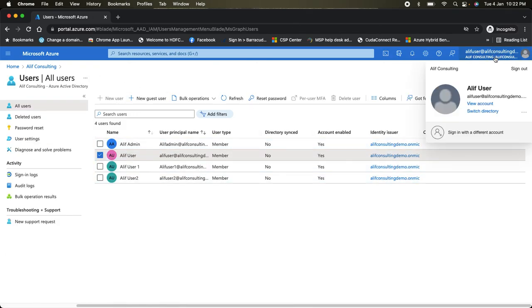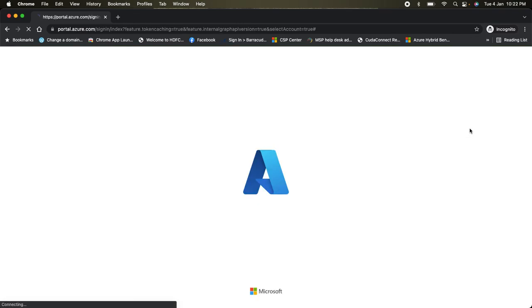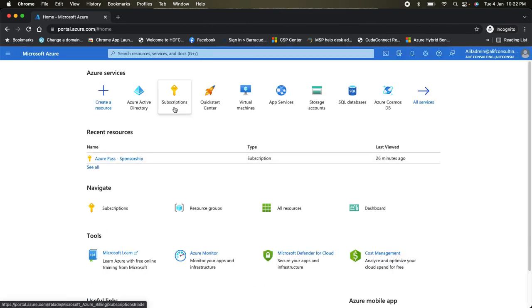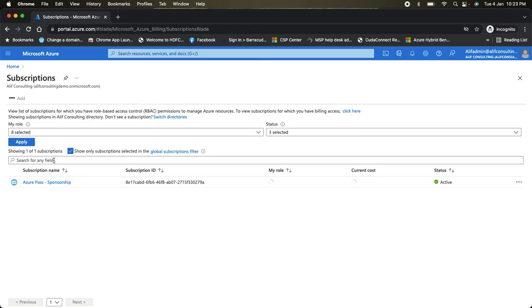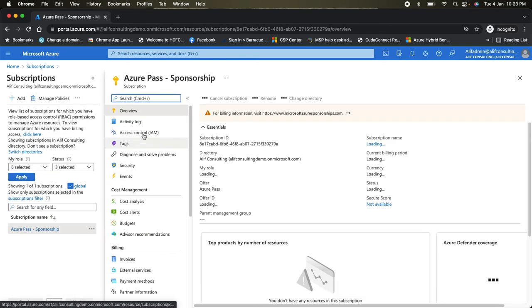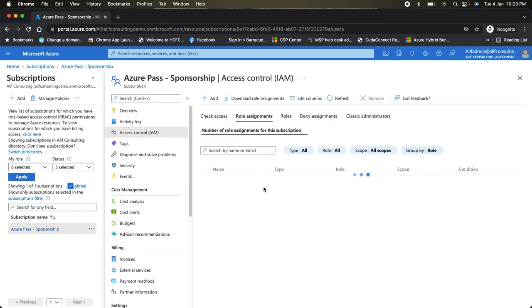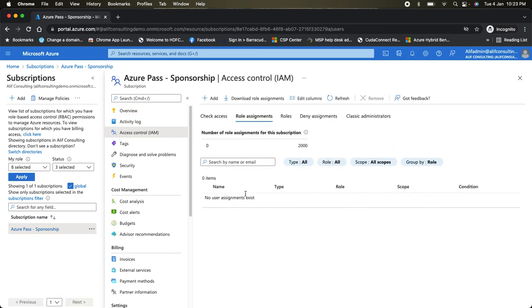Okay, now let's switch back to the admin account, which is Alif admin, and let's see how we can manage the permission within the subscription. I have logged back in with the Alif admin account, and if you go to the subscription, you will see I have one Azure Pass subscription running. And if you go to the access management, you can see I have no user assignment yet.